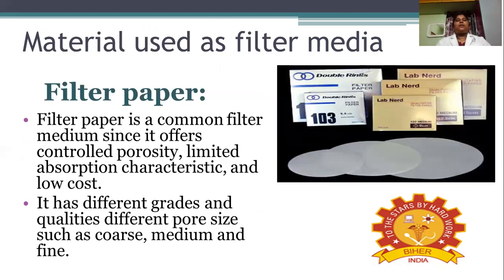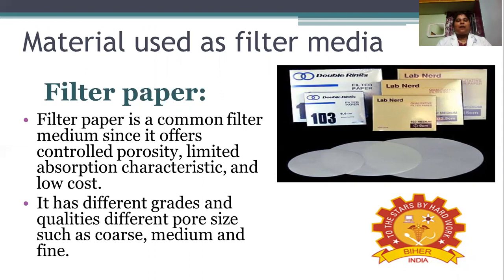And then coming to the different materials used as filter media, first of all, filter paper. This filter paper is a common medium which offers controlled porosity, limited absorption characteristics, and low cost. Meaning it is economical, and it is light to transport also. Then it has different grades and qualities, different pore sizes such as coarse, medium, and fine. Meaning it is offered in different pore sizes.